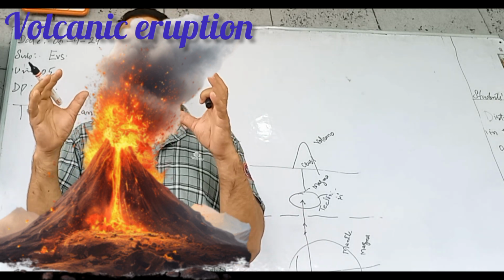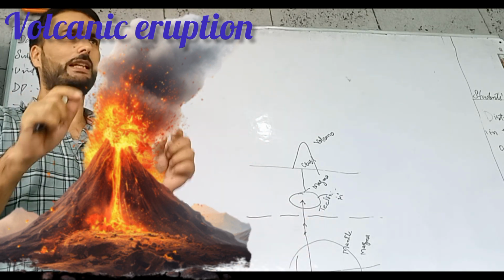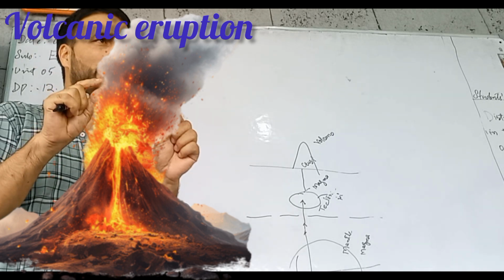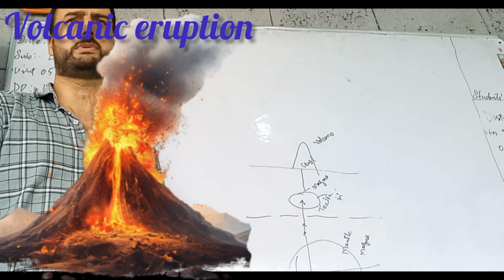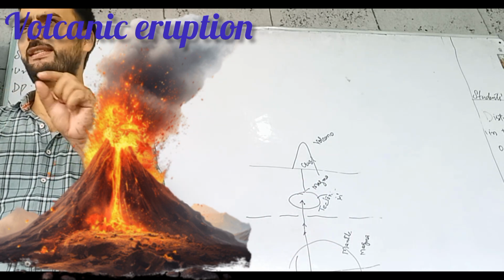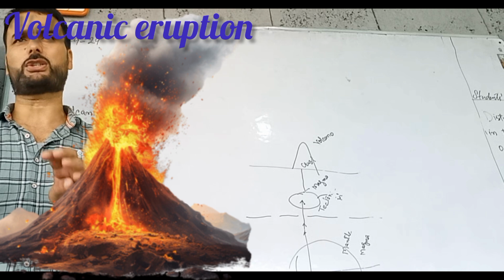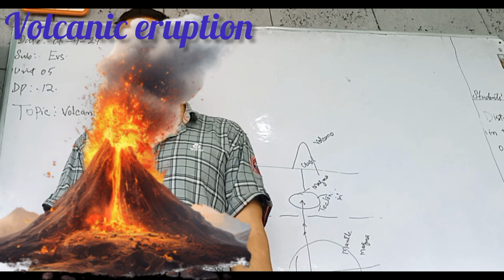There it causes destruction. It burns everything. If this magma erupts in a forest, it will burn the forest. If a volcano erupts in a city or a town, it will destroy and burn their houses and shops.